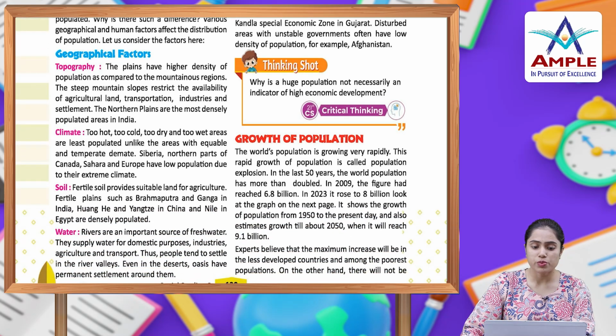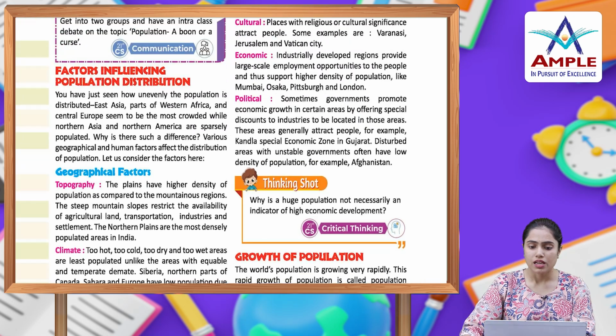Soil. Fertile soil provides suitable land for agriculture. Fertile plains such as Brahmaputra and Ganga in India, Huanghe and Yangtze in China and Nile in Egypt are densely populated. Water. Rivers are an important source of fresh water. They supply water for domestic purposes, industries, agriculture and transport. Thus, people tend to settle in the river valley. Even in the desert, oases have permanent settlement around them.